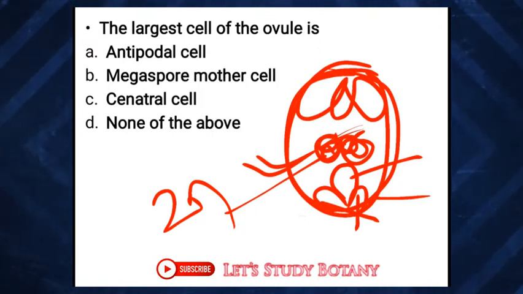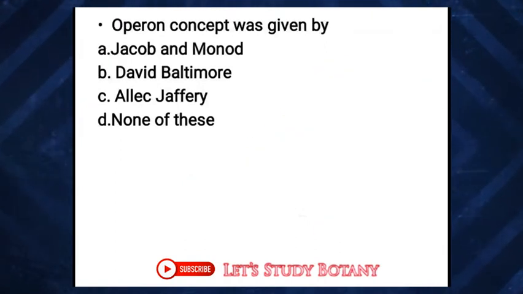The next question. Operon concept was given by Jacob and Monod.